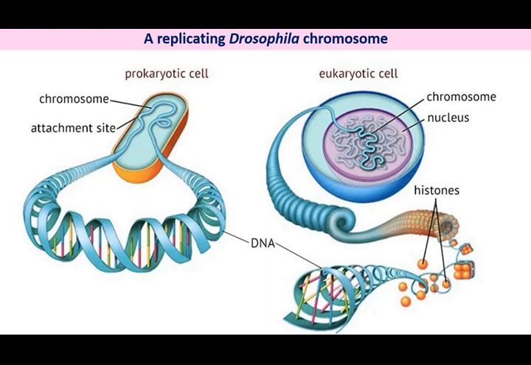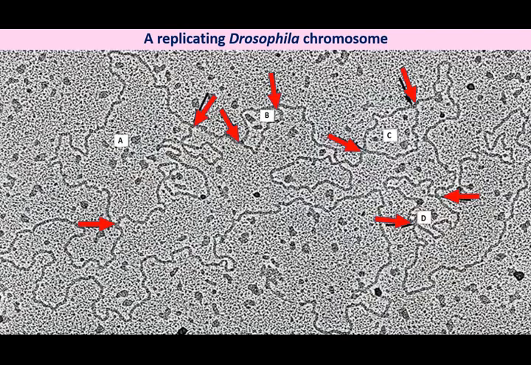Hence, to speed up the process, many origin points are present, which are spaced 30 to 300 kilobase pairs apart in human chromosomes. Hence, multiple origins are probably a universal feature of eukaryotic cells.